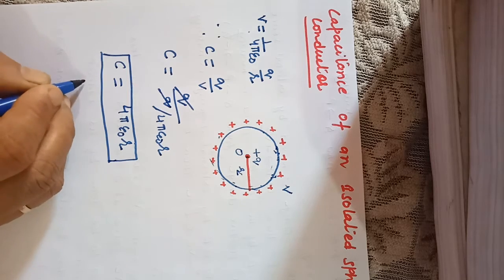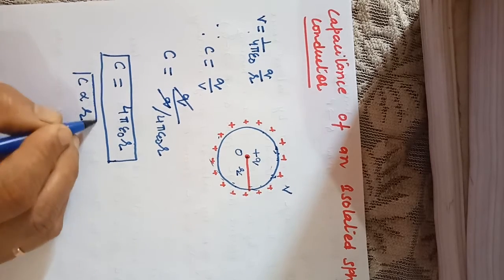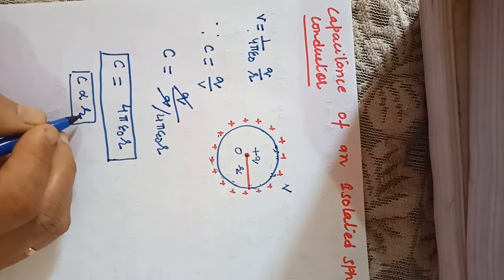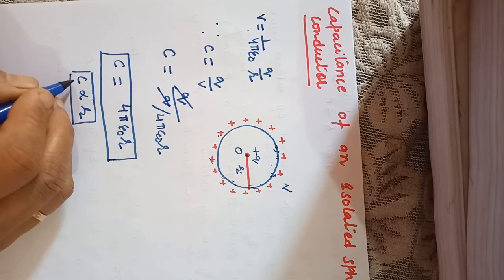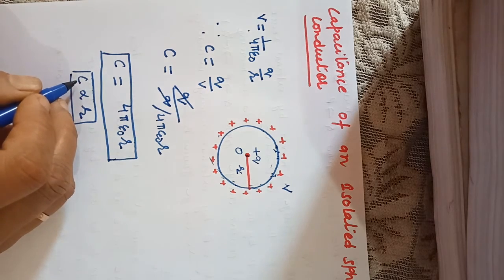So from this formula we conclude that C is directly proportional to only R. If R increases, then the capacitance of the conductor, meaning the ability of the spherical conductor to store a charge, also increases.